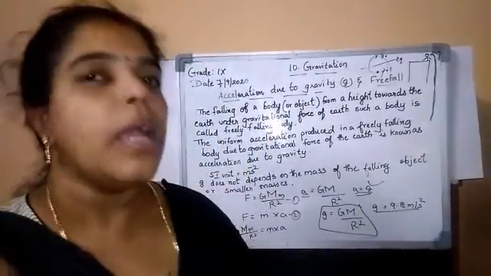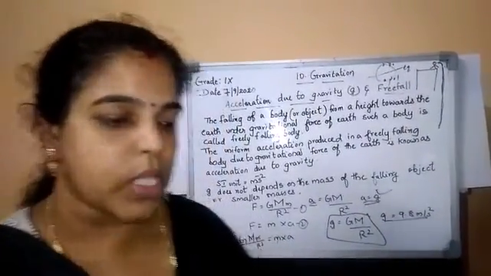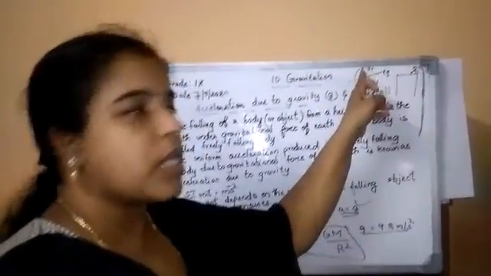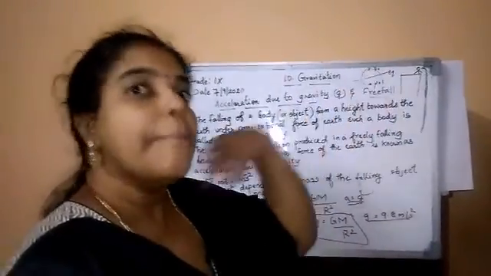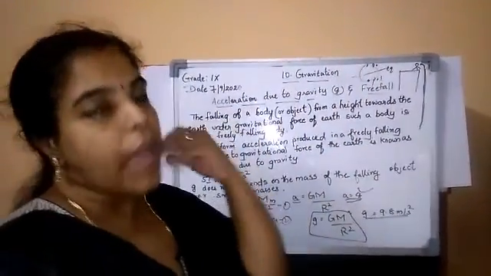So just the opposite. I'll repeat once again. The radius of the earth at the pole is minimum. The radius is very small here. So the acceleration due to gravity will be maximum. Here, at the equator, the radius is maximum.